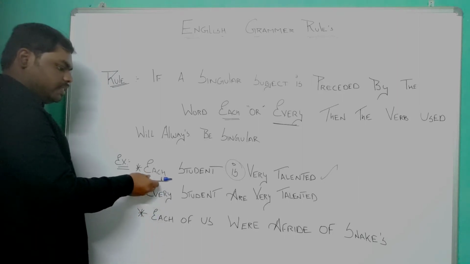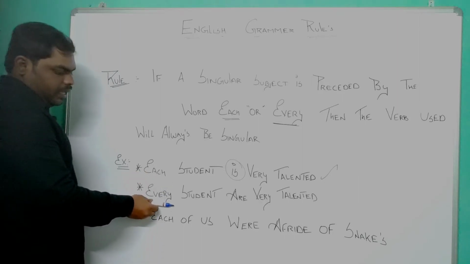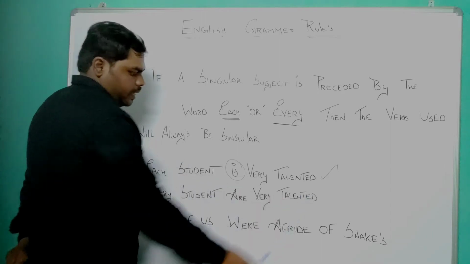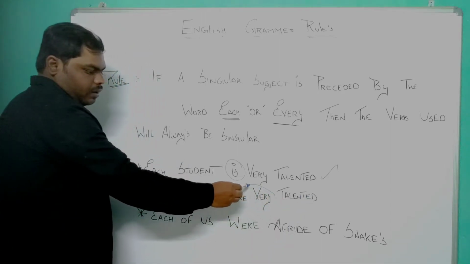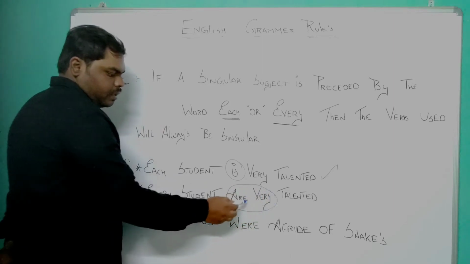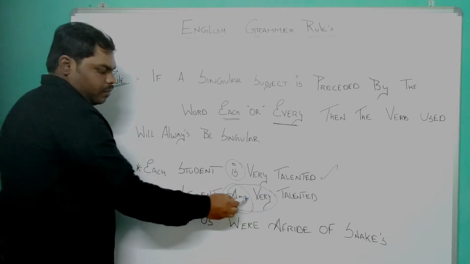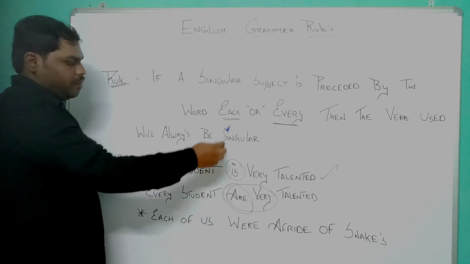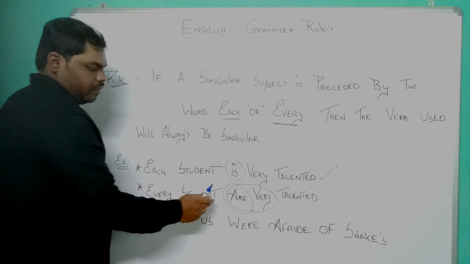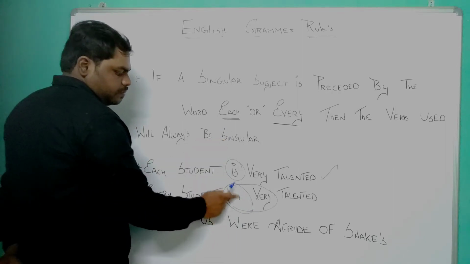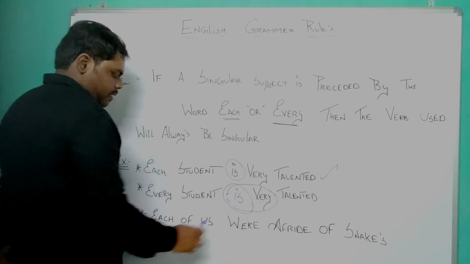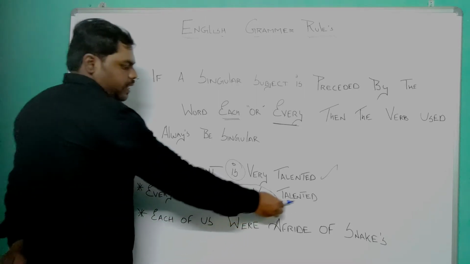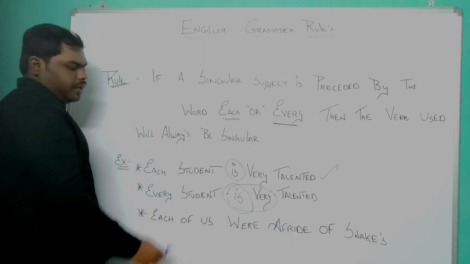But if I give you an example like every student are very talented, so according to the rule here we have a plural verb, but we should use a singular verb here, which is "is". If I rewrite the sentence as every student is very talented, then this sentence will be right.